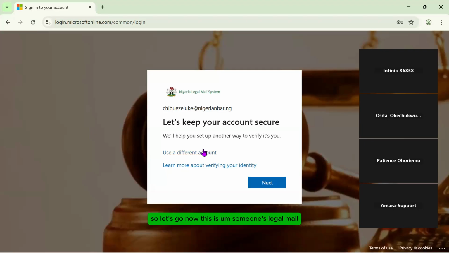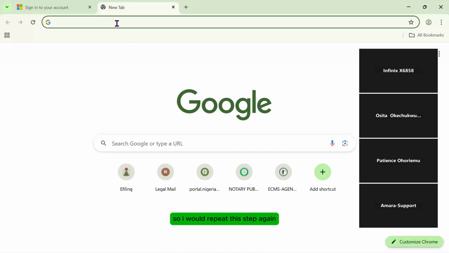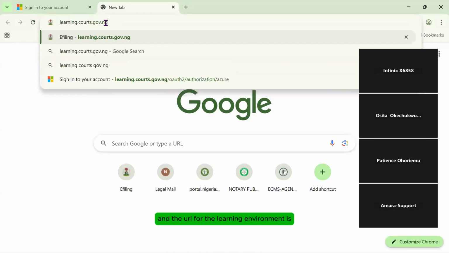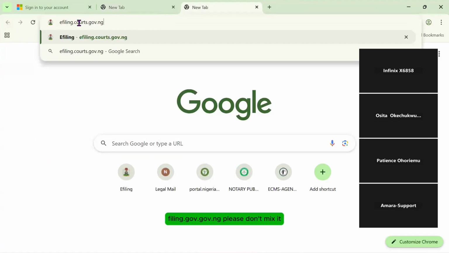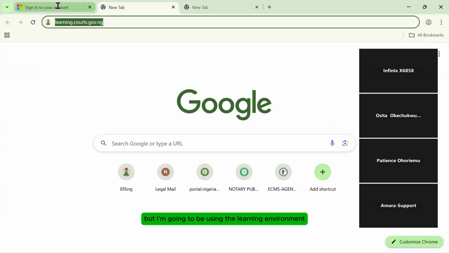Now, this is someone's legal mail. I'm using a lawyer's legal mail for this. And this is the learning environment. The URL for the learning environment is learning.courts.gov.ng, while the proper environment for filing is efiling.courts.gov.ng. Please don't mix it. They are two different things. The real or the live environment where we file our cases is efiling.courts.gov.ng. But I'm going to be using the learning environment.